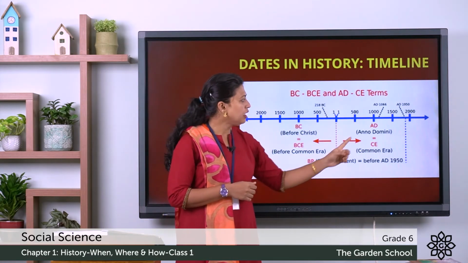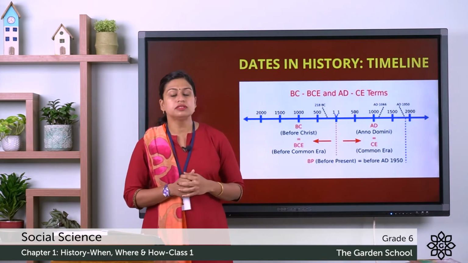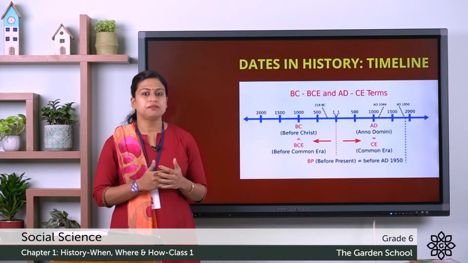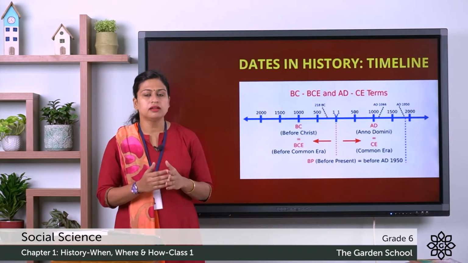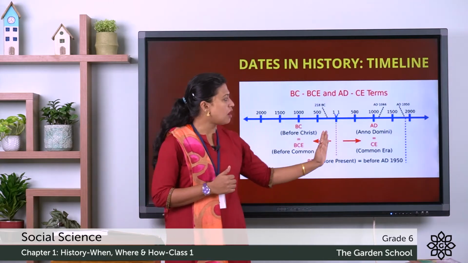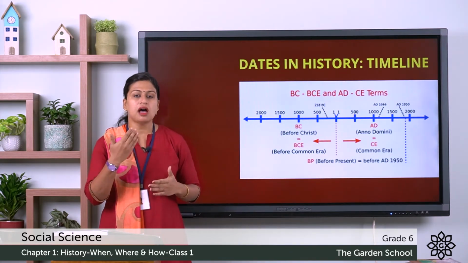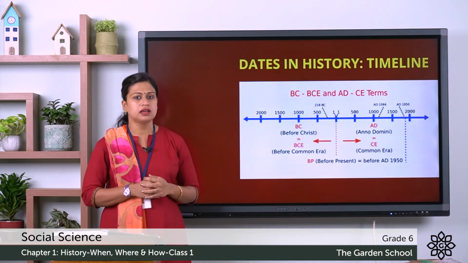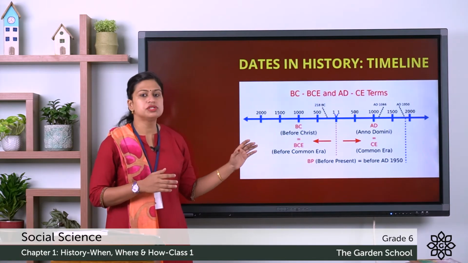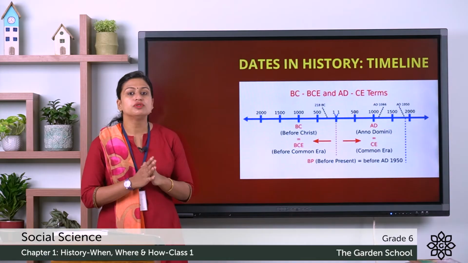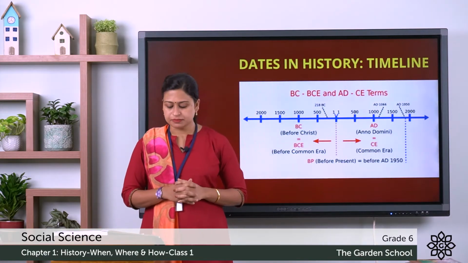Another example, if it is mentioned 1000 CE, that means 1000 Common Era, and this time we need to count forward, and it means that 1000 years after the birth of Jesus Christ. So this is the timeline which is used by the historians to study about the past.